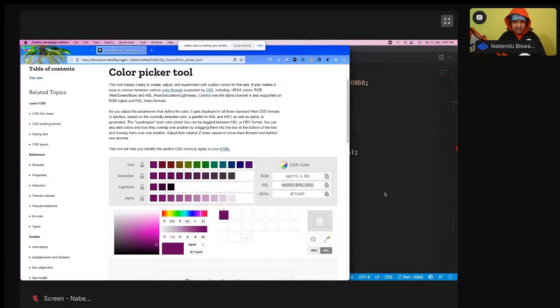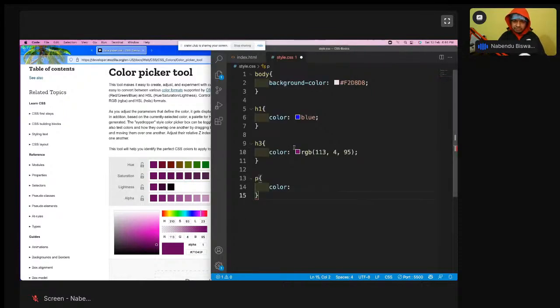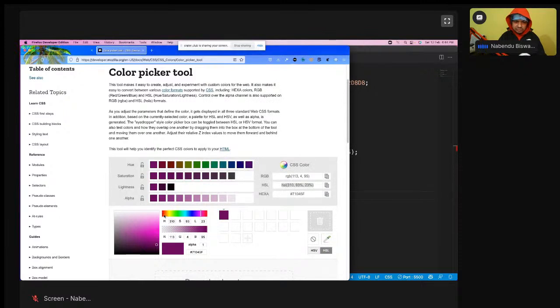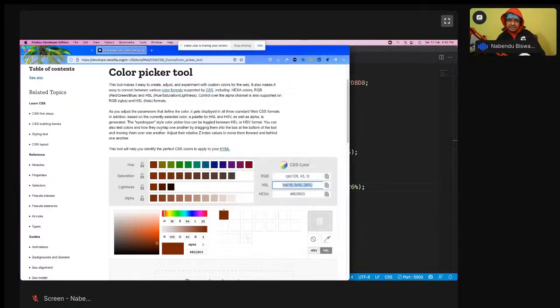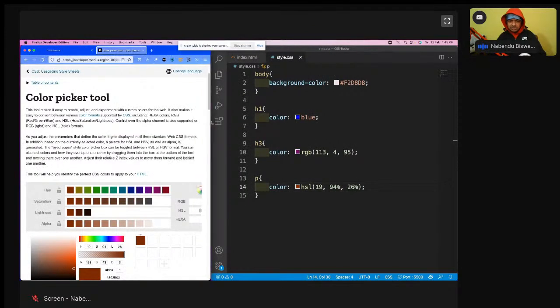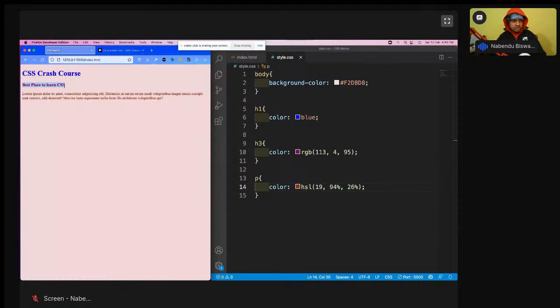So for the paragraph I'll give some different color like this. Again, I have to give some dark color here because it is the text color. And see, we've already seen two properties of CSS. One is the color and one is the background color. So these are different properties of CSS. The more you do CSS, the more you learn it. CSS has more than 10,000 properties. You cannot memorize all of them, and nobody knows all of them. So this is how the color has been shown. So this is about color.